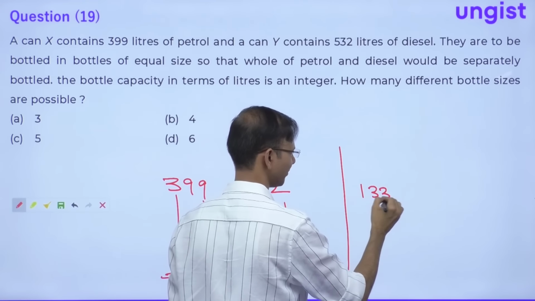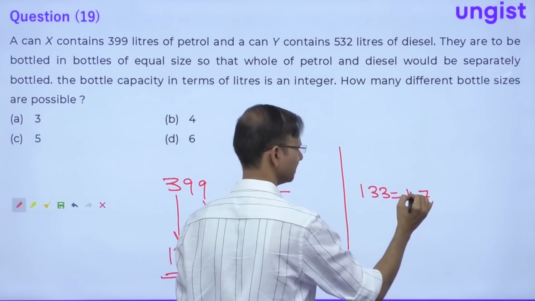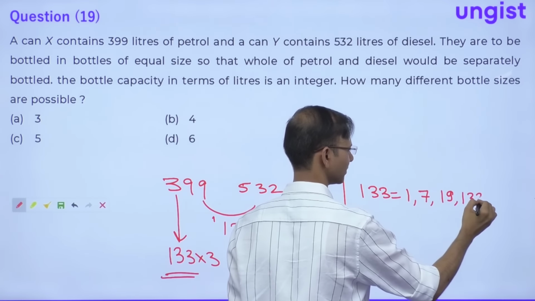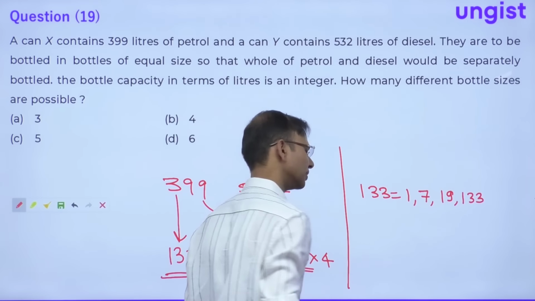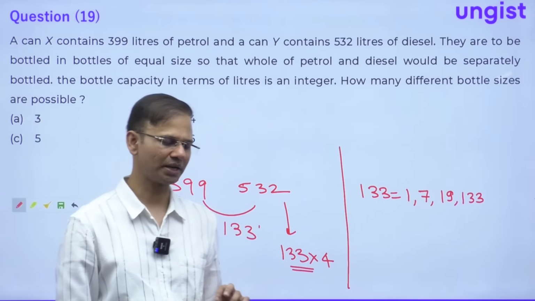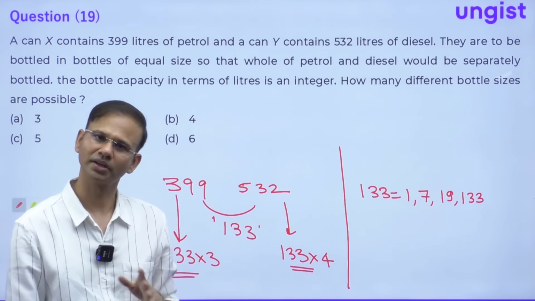So 133 if you factorize, so this is 1, 7, 19 and 133, correct? So the bottle can be of 1 liter size, it can be of 7 liters size, or it can be of 19 liters, and it can be of 133 liters, right?